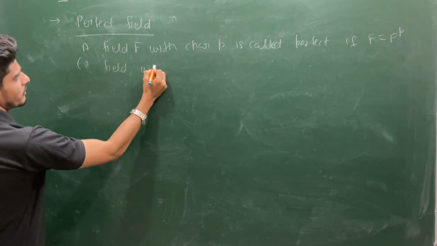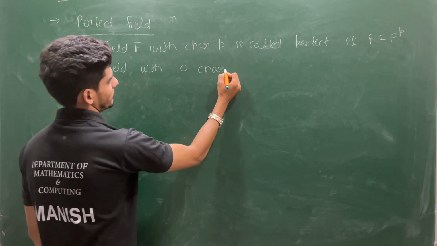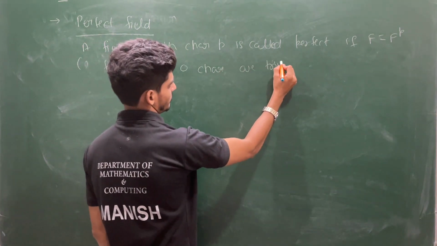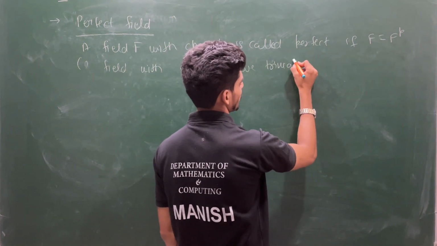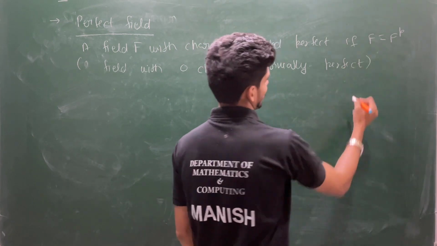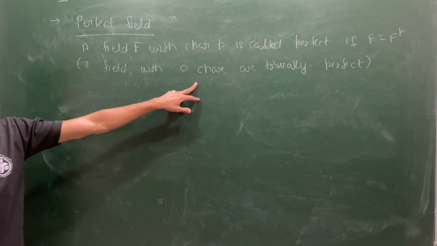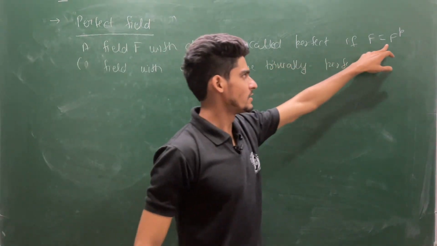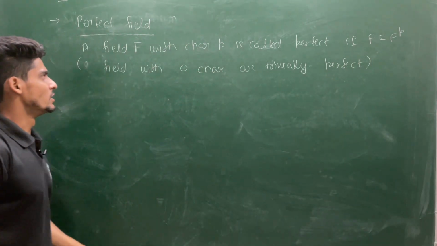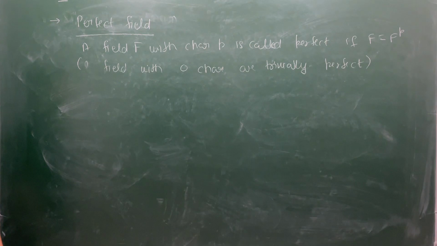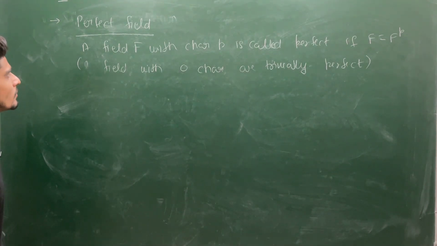Fields with characteristic 0 are trivially perfect. So all fields of characteristic 0 will always be perfect, because you always have F the same as F to the power 0. Okay, not F to the power 0, because that will not be defined. So this you understand by convention. A field with characteristic 0 is trivially perfect, by convention.